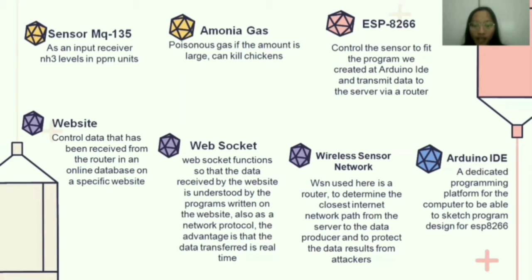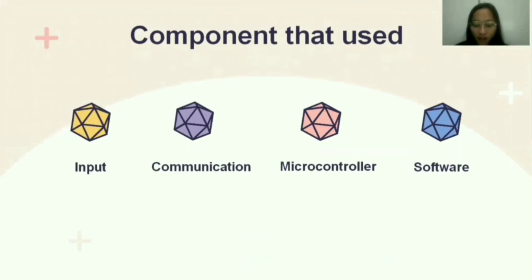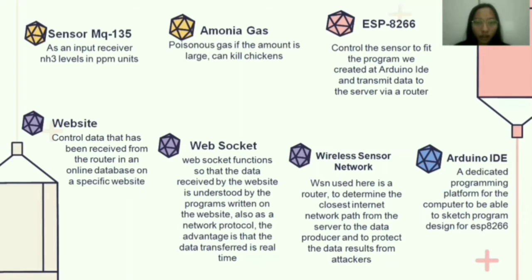And the third one is wireless sensor network or WSN. Used here is a router to determine the closest internet network path from the server to the data producer and to protect the data result from attackers. And the third component is the microcontroller. The microcontroller component is the ESP8266, which has the function of controlling the sensor, feeding the program we create in Arduino IDE, and transmitting data to the server via a router.